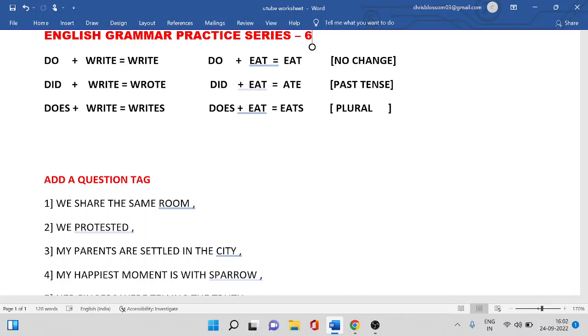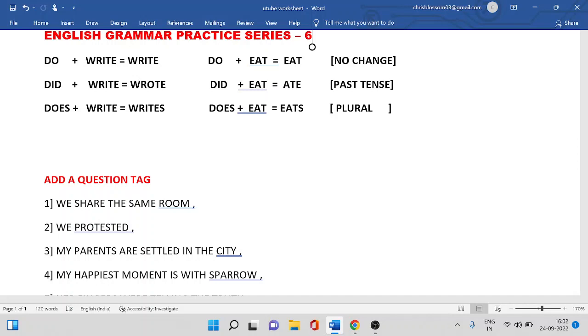When we split or divide the verb using did, the result or the output is the past tense of the verb, that is, second form of the verb. And when we split any verb using does, the result is the plural form of the verb, writes and eats. If you know this very well, only then you can solve the question tag.